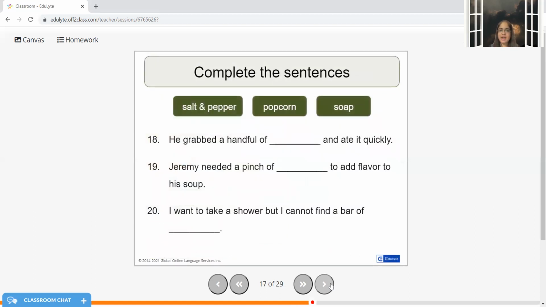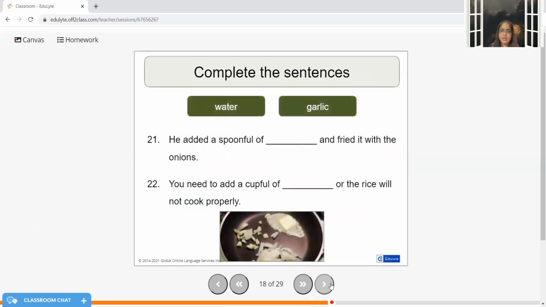He grabbed a handful of popcorn and ate it quickly. Jeremy needed a pinch of salt and pepper. I want to take a shower, but I cannot find a bar of soap. He added a spoonful of garlic. You need to add a cupful of water or the rice will not cook properly.